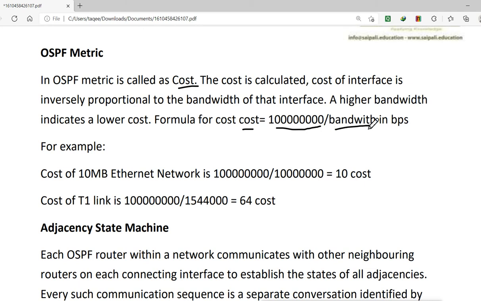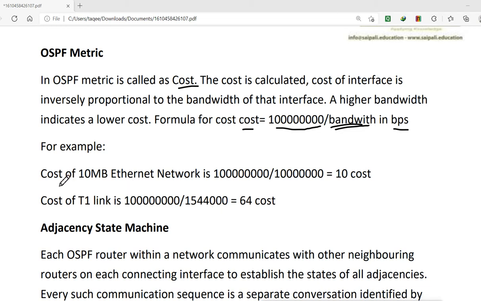Whatever bandwidth you have, you have to convert it into bits per second, not MB, not GB. You have to convert it into bits per second, and then you divide it by this fixed value.